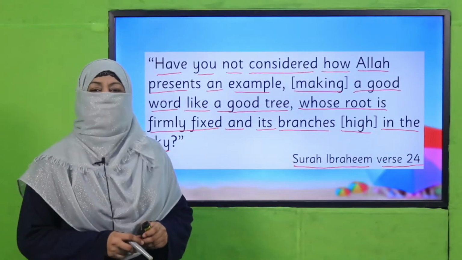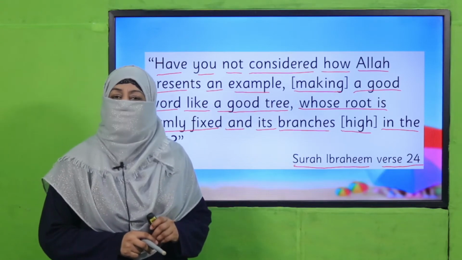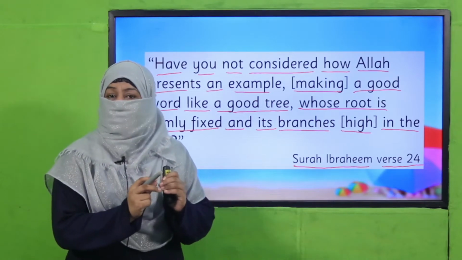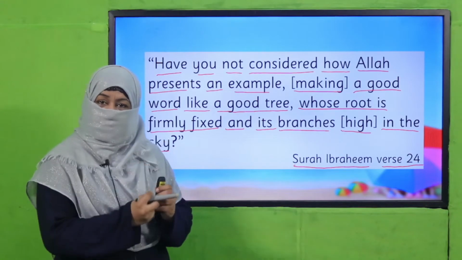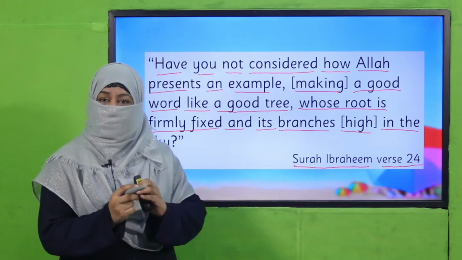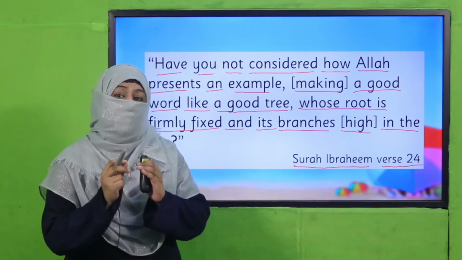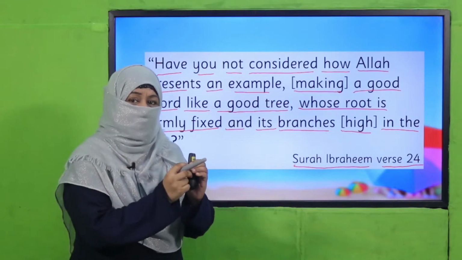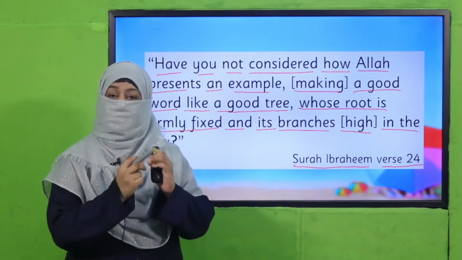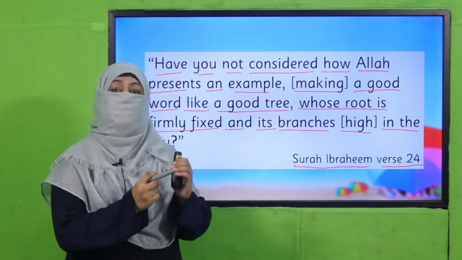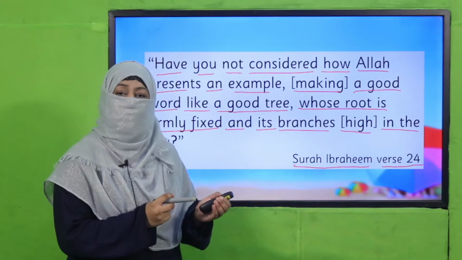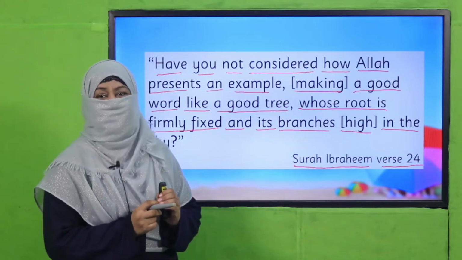Yes, my dear children, what is this beautiful verse telling us? Beta, Allah subhanahu wa ta'ala is relating a word with a tree. Like a good tree has its roots firm in the ground and its branches high in the sky, likewise a word has its branches, and they are letters. So all the letters together make words. And to pronounce a word, we should know the sound of each letter. And by changing the letters, the sound changes. This is what we are going to learn today, right?